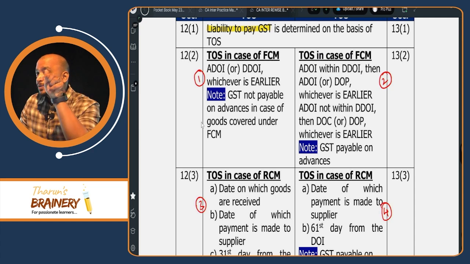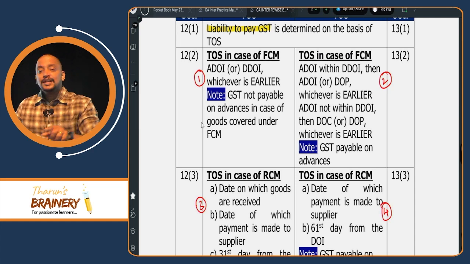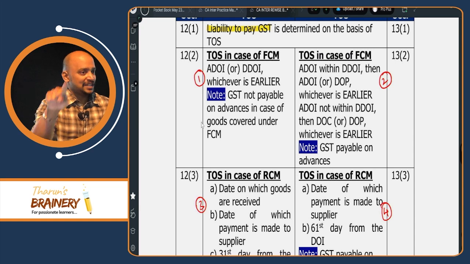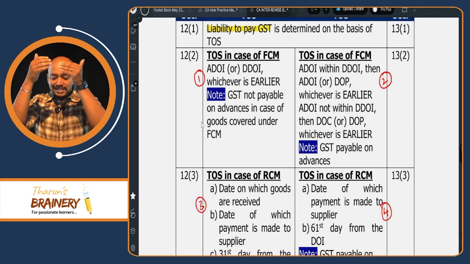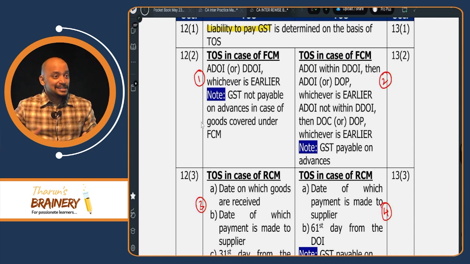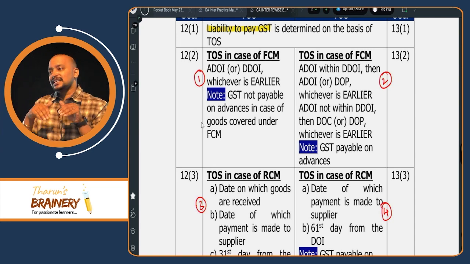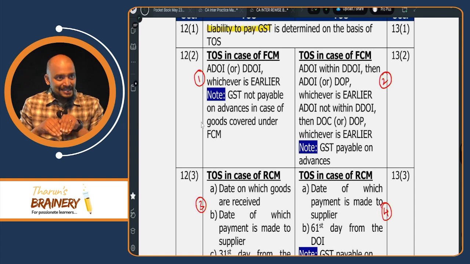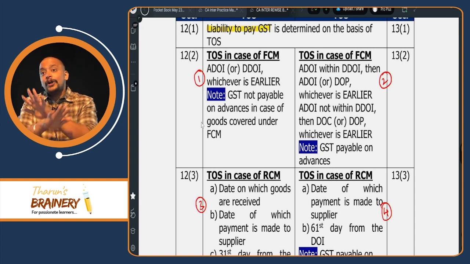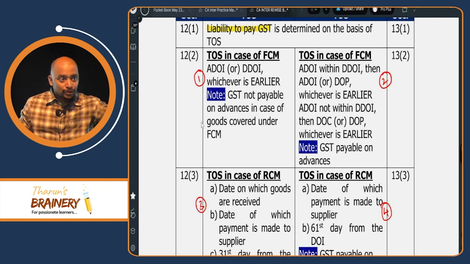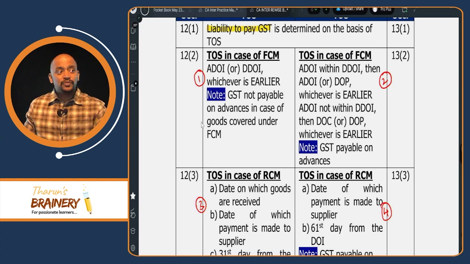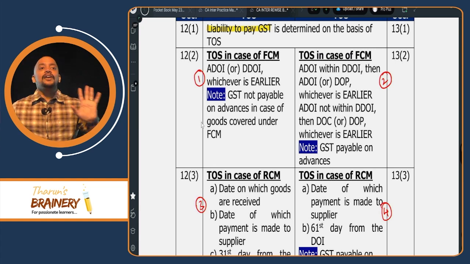So whether GST payable on advances in this case? Yes, because date of payment is also one of the dates. Suppose if payment is received in March and invoice is raised in April, which is earlier? March. So means we need to pay GST for that advance in March. That's the reason why GST is not payable on advances in case of goods, but GST is payable on advances in case of services covered under FCM.